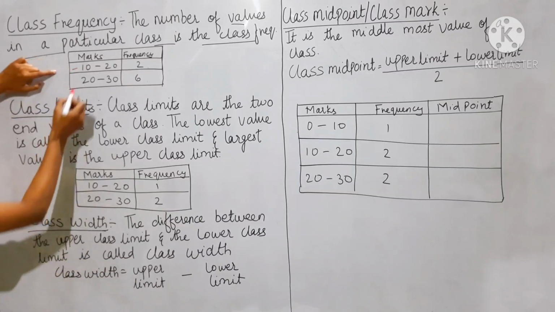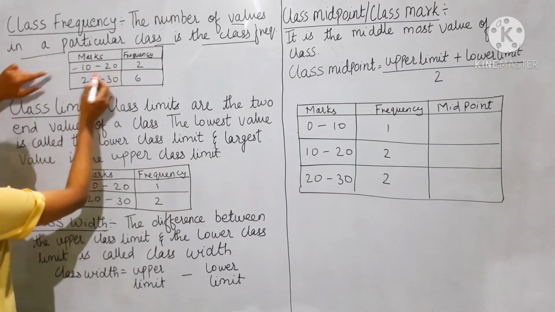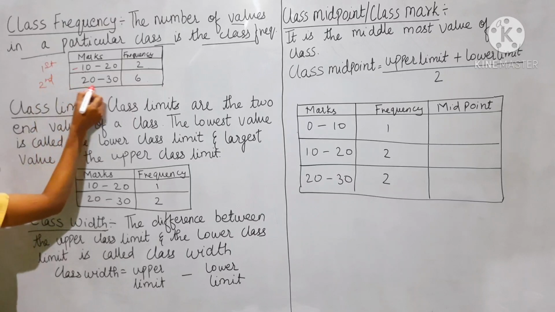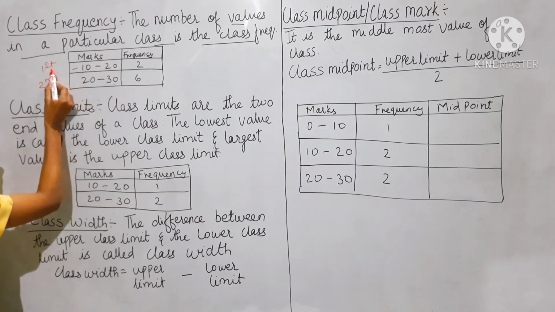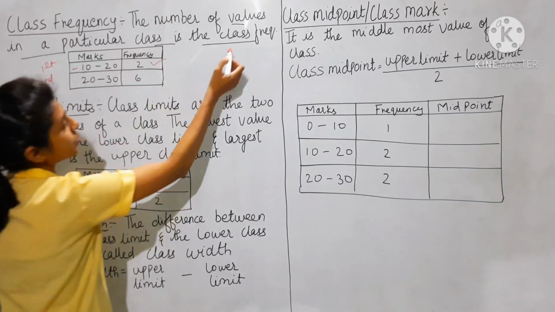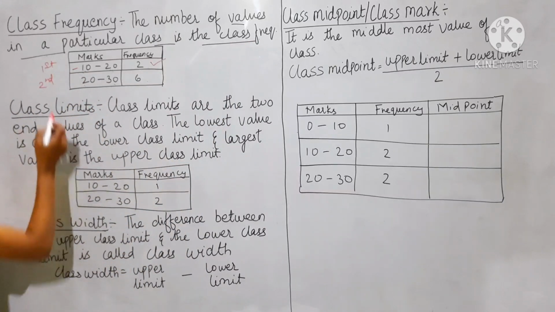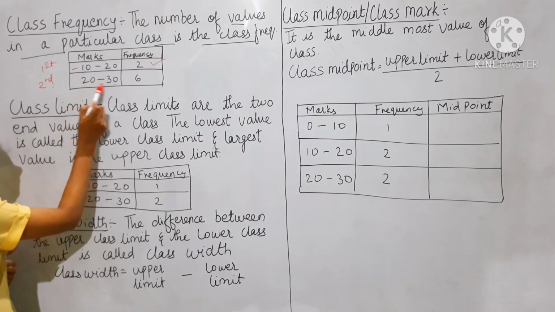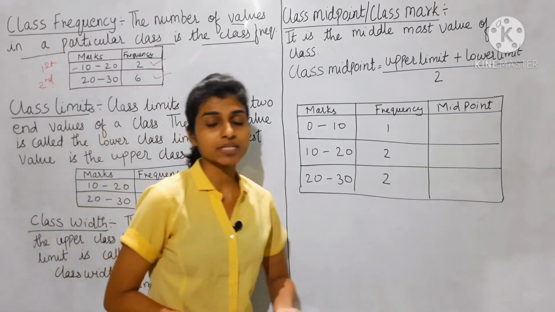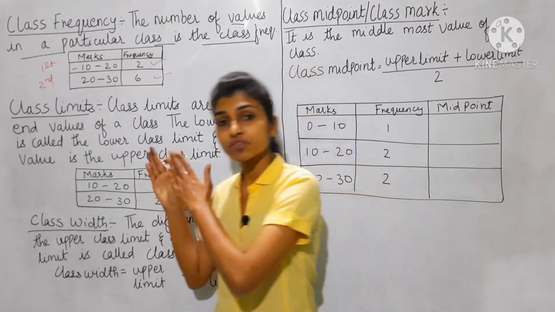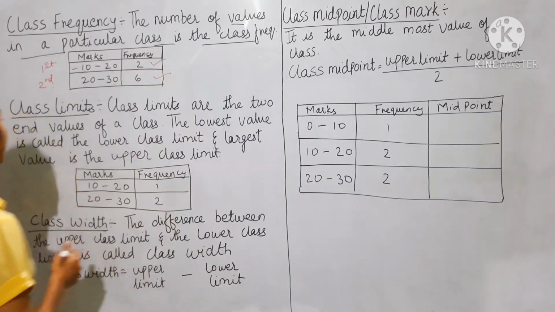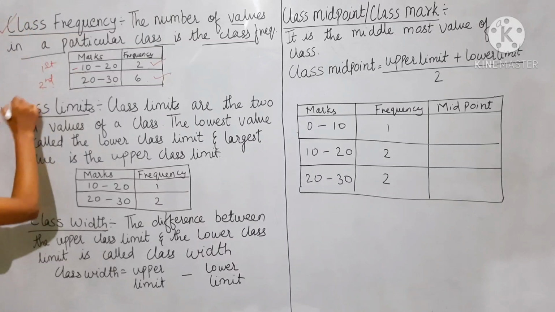Now, for the first class, what is the first class? 10 to 20, and the second class is 20 to 30. So for the first class, 10 to 20, the frequency is 2, and that is the class frequency. For the second class, 20 to 30, the frequency is 6. So whichever frequency is in front of a particular class interval, that is the class frequency. Okay, this is done. Next is class limit.